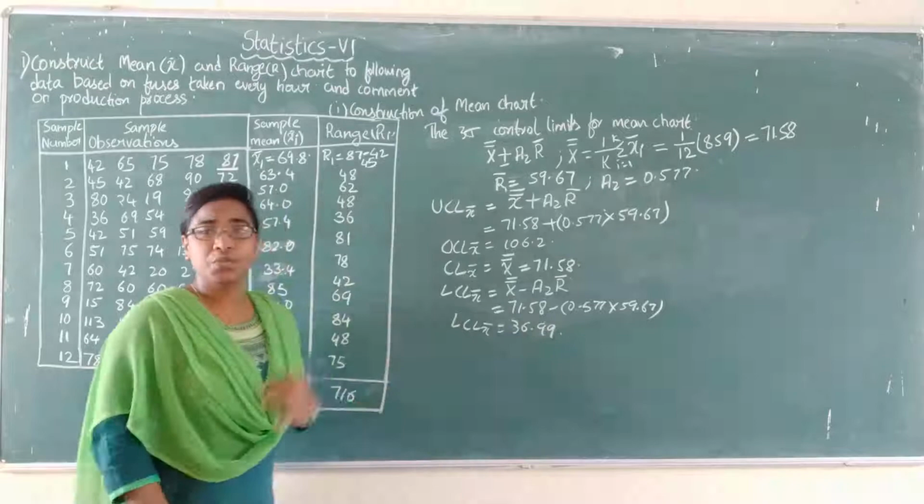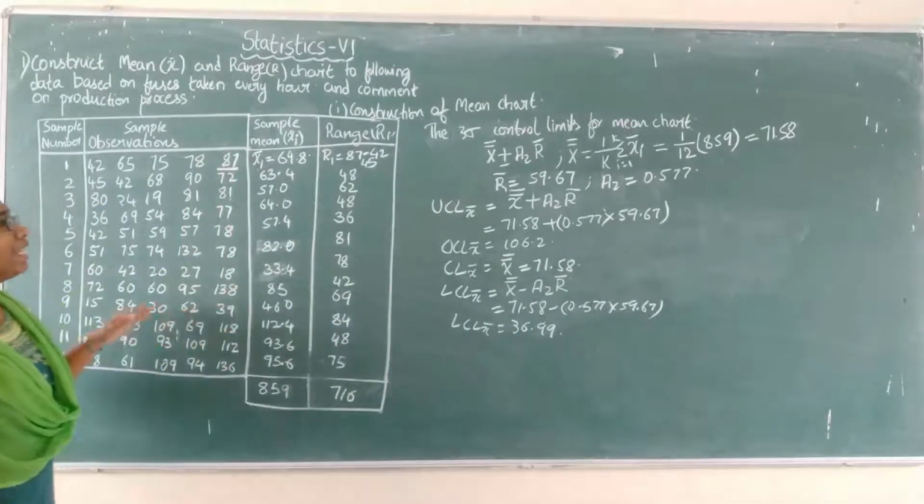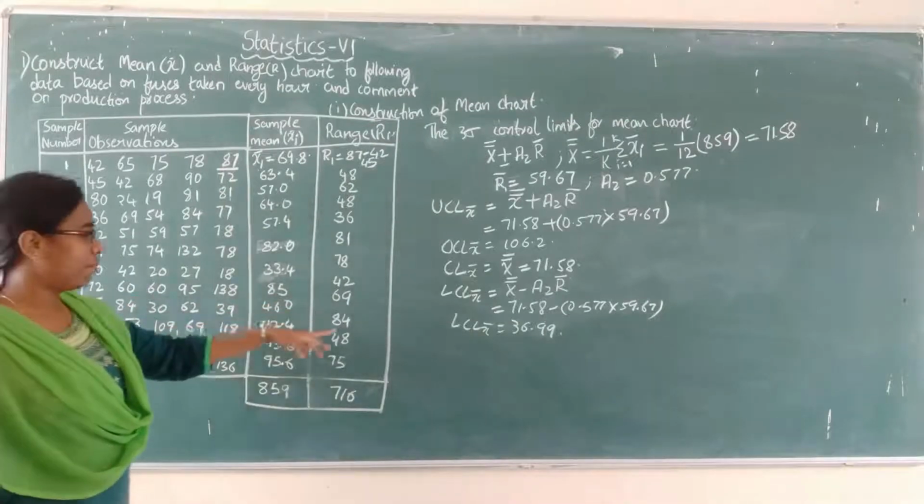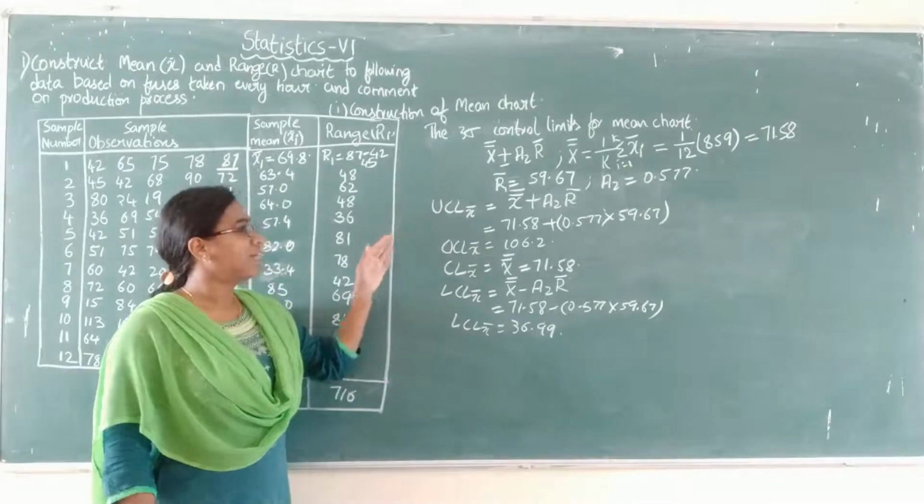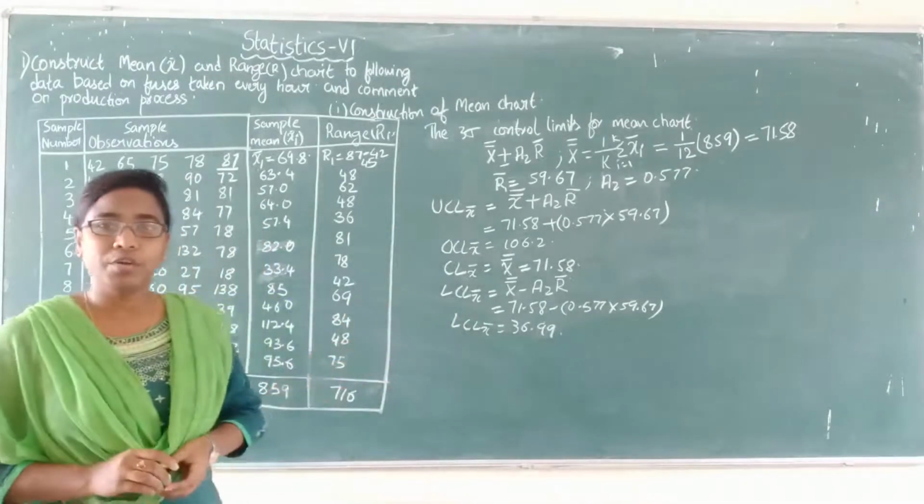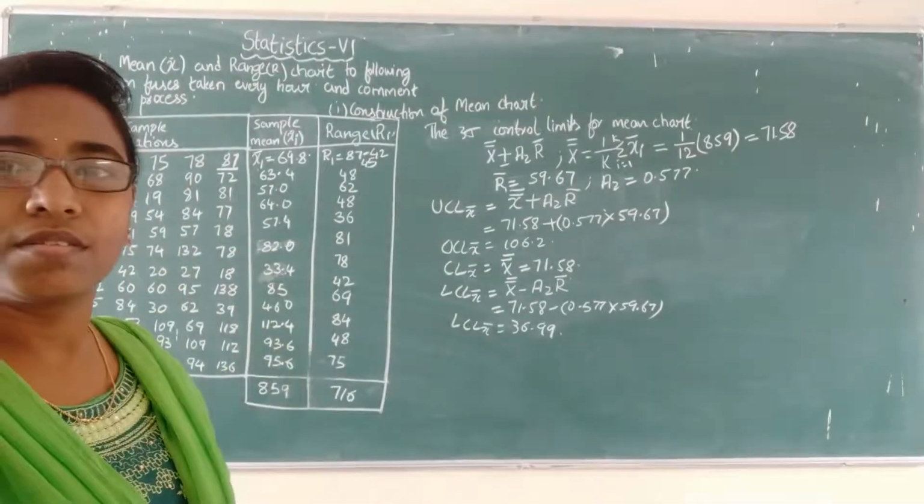So we have completed 2 steps. The first step is calculating the sample means and sample ranges. Next is setting the control limits. After setting the control limits, we need to draw the control charts. Now we will go with drawing of the control charts.